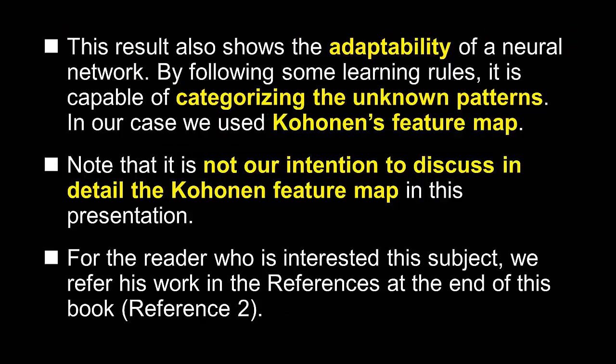This result also shows the adaptability of neural networks. By following some learning rule, it is capable of categorizing the unknown patterns. In our case, we use the Kohonen feature map. Note that it is not our intention to discuss in detail the Kohonen feature map in this presentation. For those readers who are interested in this subject, we refer them to the reference at the end of this book, which is reference 2.